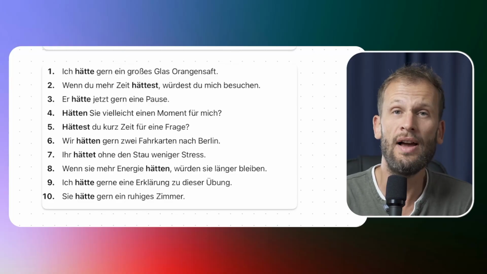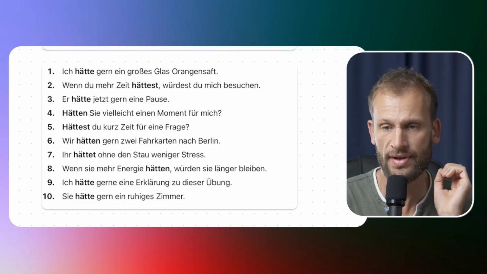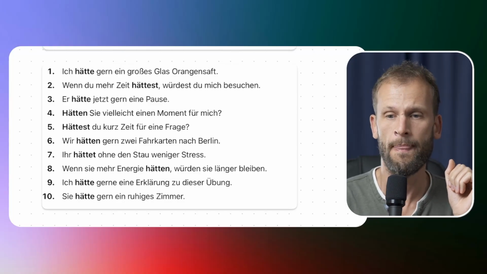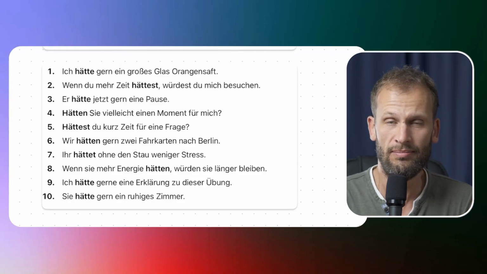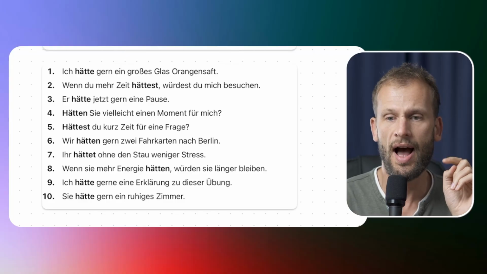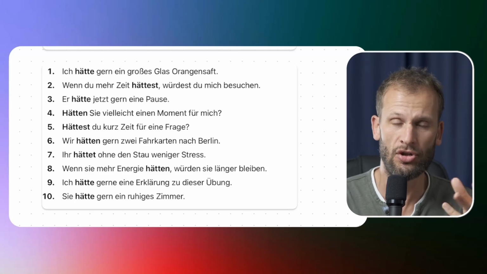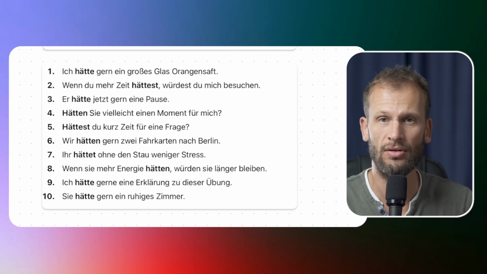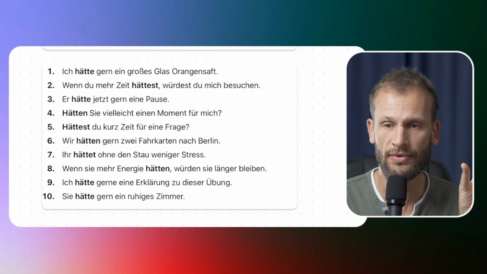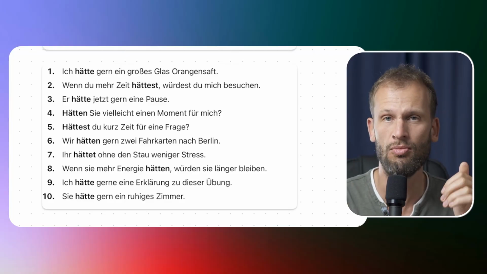So in English, I would like to have, I would like to get. So, ich hätte gern ein großes Glas Orangensaft. I would like to get or to have a big glass of orange juice, please. You could also say ich will, but that again would be quite direct and not quite polite. The important thing is, however, after the phrase ich hätte gern, you must use a noun. You cannot use a verb. Same in English. I would like to have something, not I would like to have and then go to the cinema. So common mistake here. After ich hätte gern, it's a great phrase to memorize. Ich hätte gern plus a noun plus the thing that you would like to have.